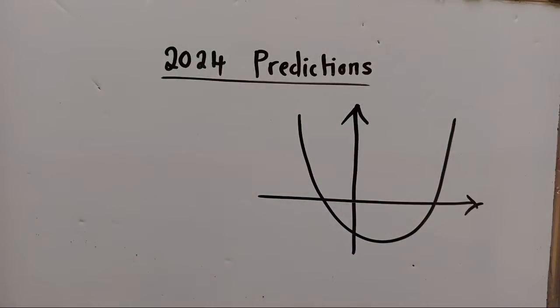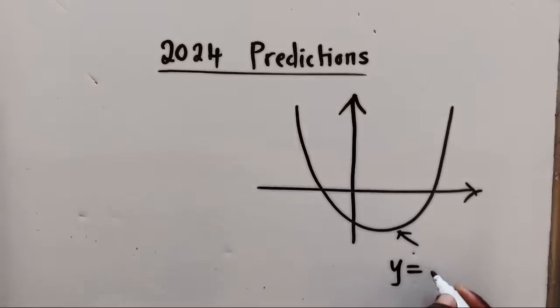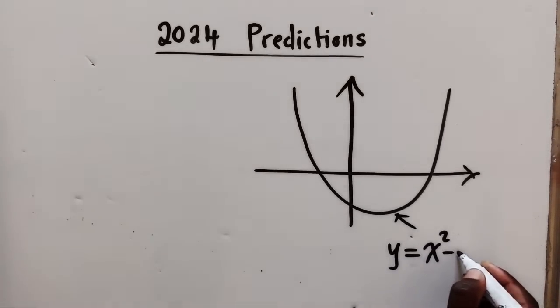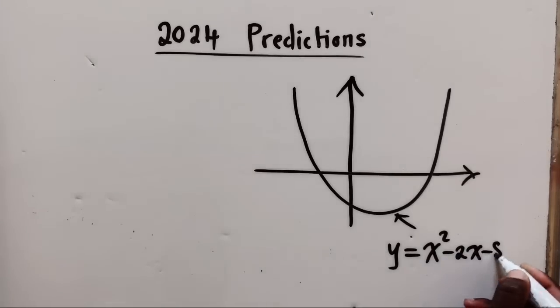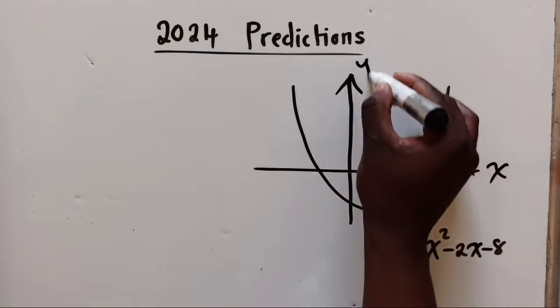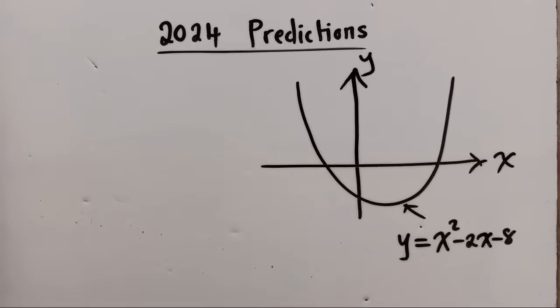Okay, this is a parabola. They give you that parabola and they say this parabola is represented by y is equal to x power 2 minus 2x minus 8. And this is the x-axis, y-axis. So that's the parabola we have right here.